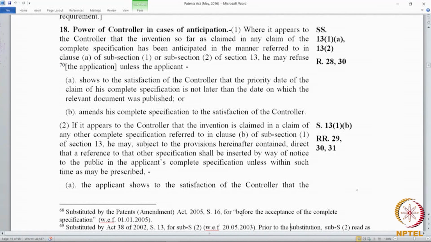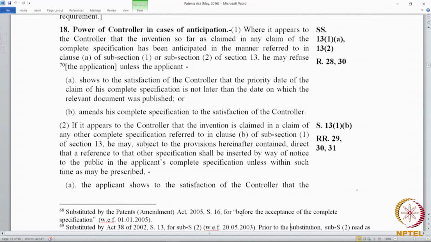Now, assume that the applicant is not able to demonstrate that there is a prior art much ahead in time, and the applicant is not able to show that his priority... he didn't know about it. He found that the application was anticipated by an earlier prior art much ahead in time. Then the option open to him is to amend his specification to steer clear of the prior art.